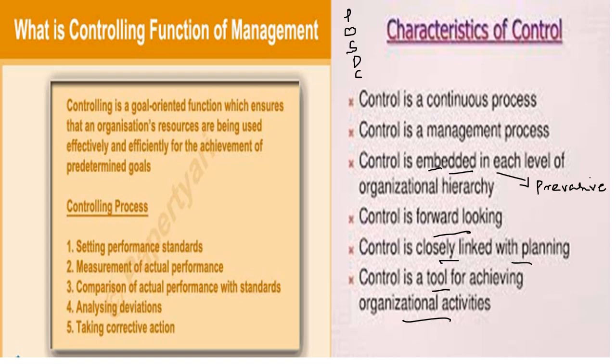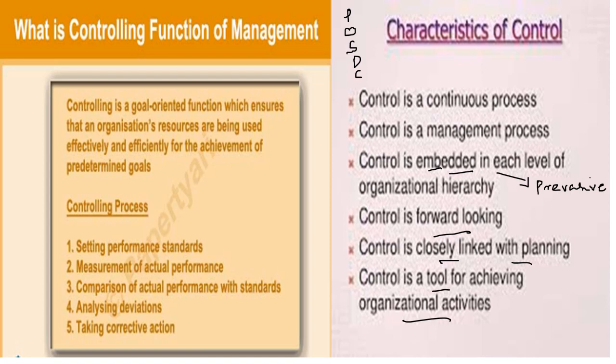The first step is setting performance standards. You have to set the standard, what you have to achieve. On that basis you have to set a performance standard. Then you have to measure the actual performance. The setting of performance standard happens at the planning phase, right? On that basis we have carried out the function, and once we reach the controlling function you will get actual knowledge about the performance, right? So now you have to measure the actual performance.